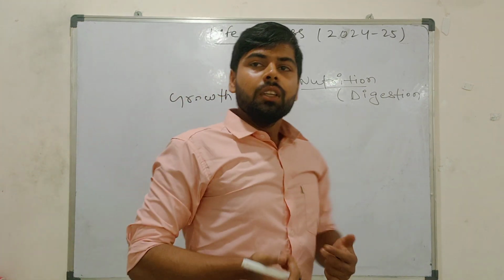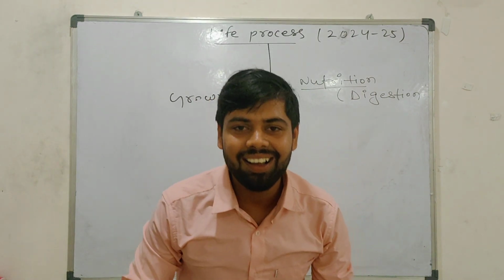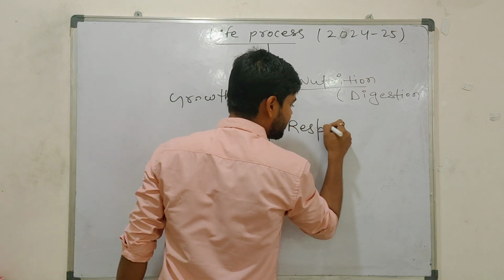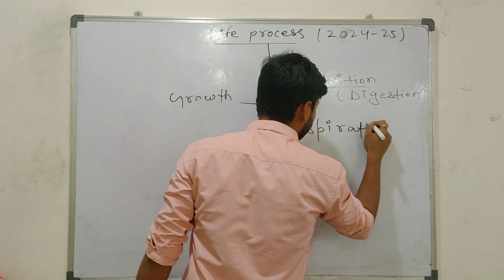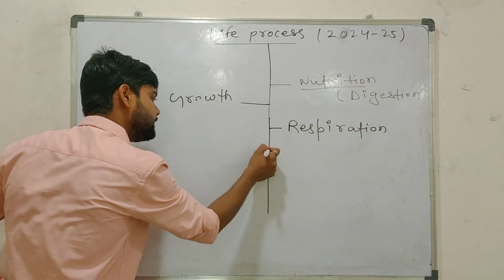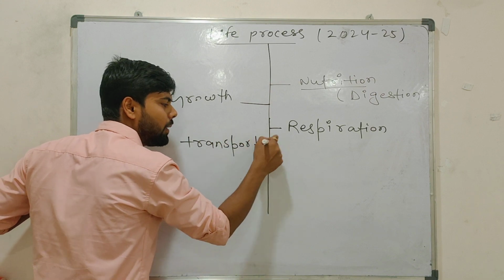During this process, it means you are doing respiration. You will study about all this in detail. After respiration, what are you doing? Transportation. It means you are transporting.